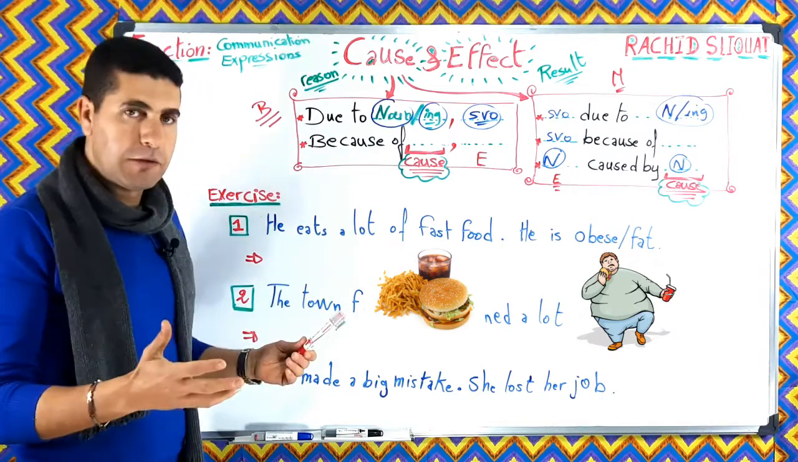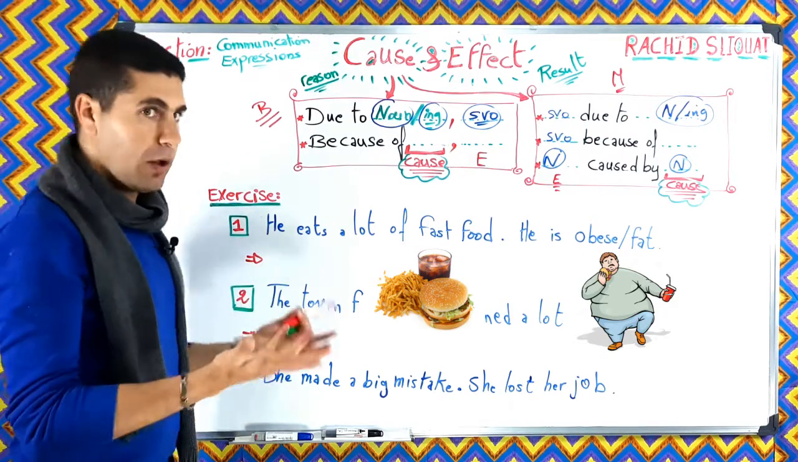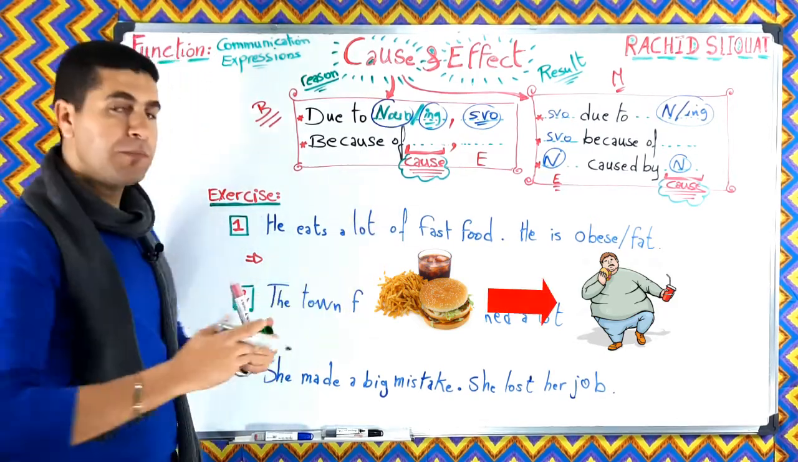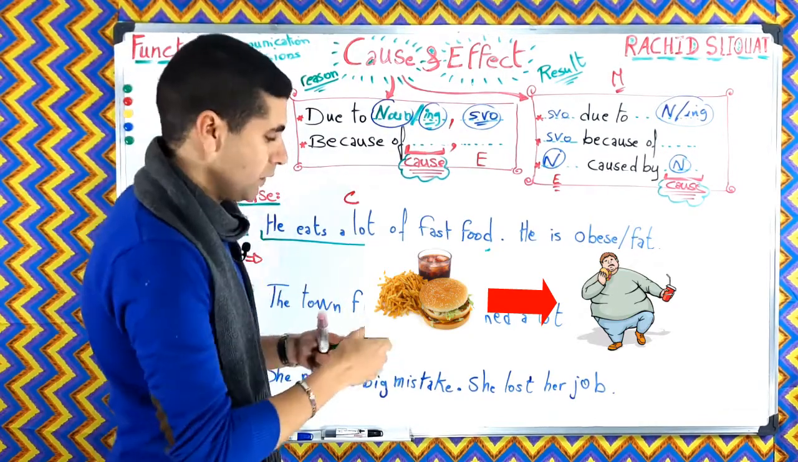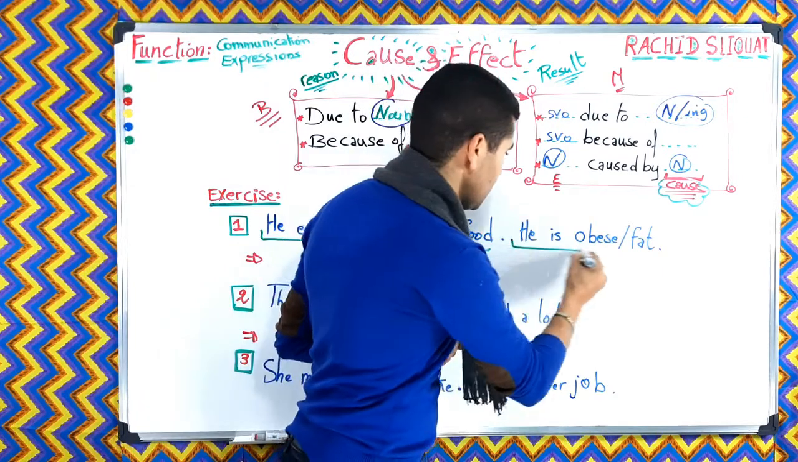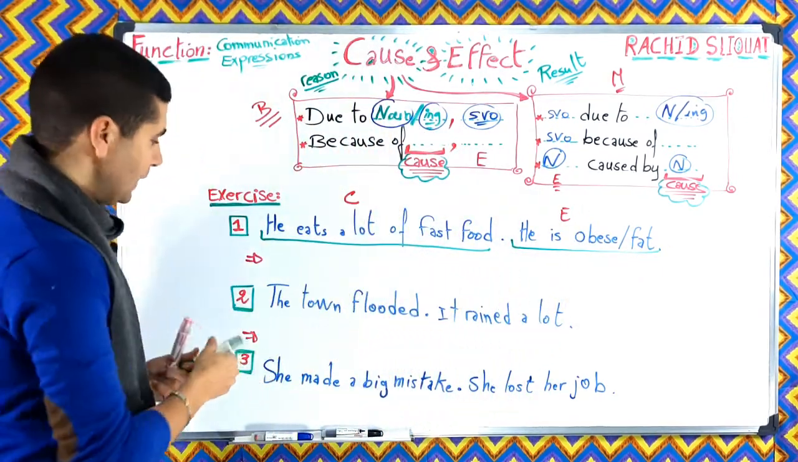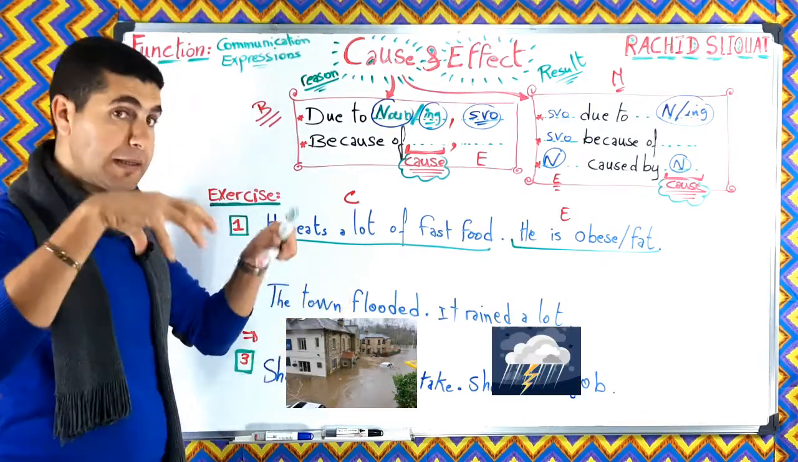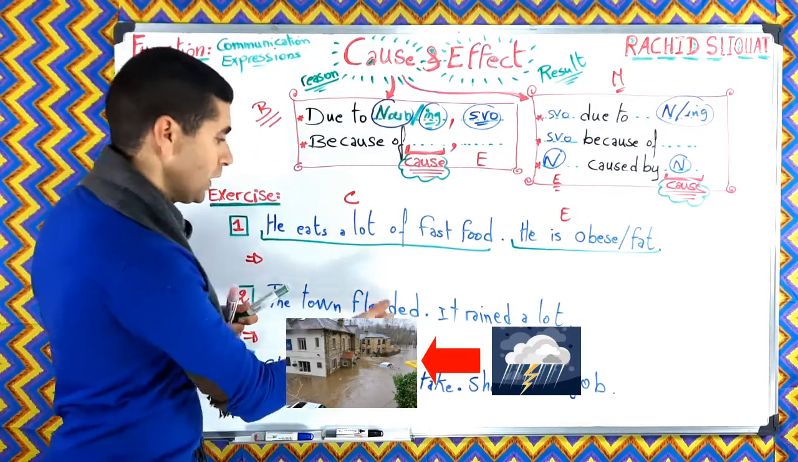So what is the cause? He is obese, he is big. Why? He eats a lot of fast food. So eating fast food is the cause, and he is obese is the result or effect. The effect or result, all right? Let's see number two. The town flooded. It rained a lot. So raining a lot can cause the flood.